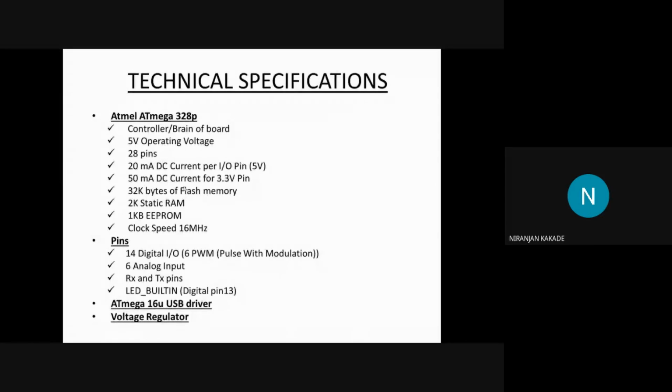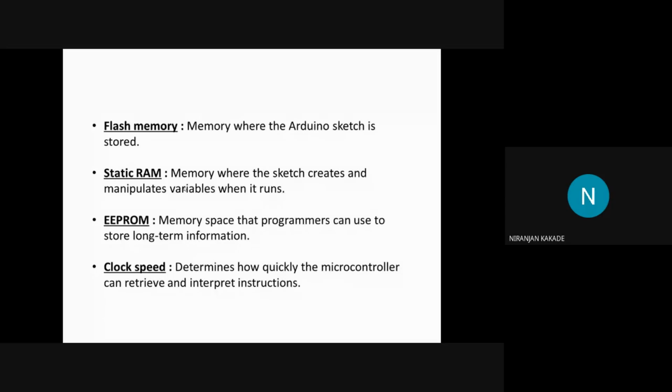Then next comes the clock speed. So what is a clock speed? The controller has a 16 megahertz clock speed. This is pretty interesting. The clock speed determines how quickly the microcontroller can retrieve and interpret the instructions.